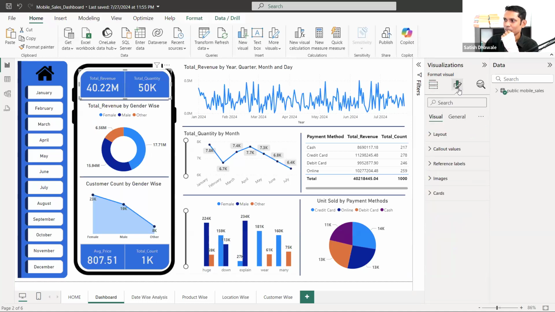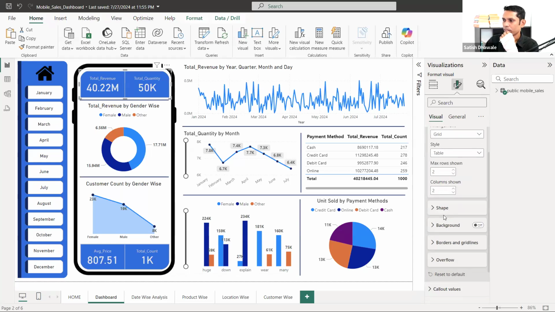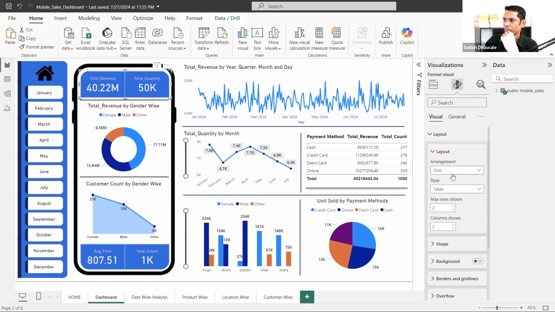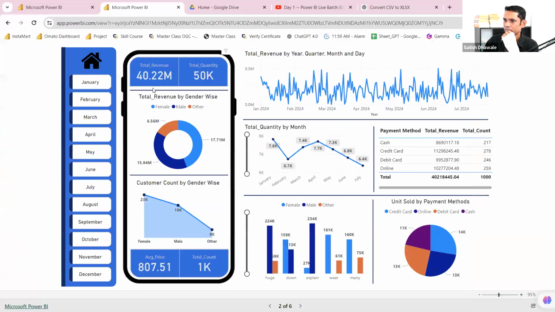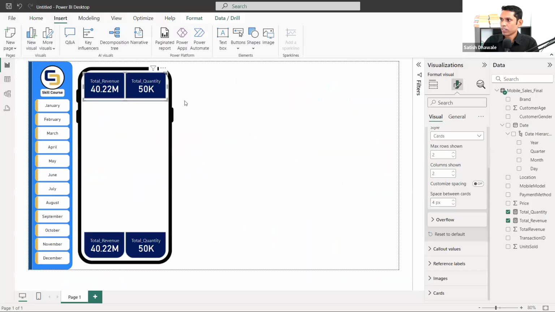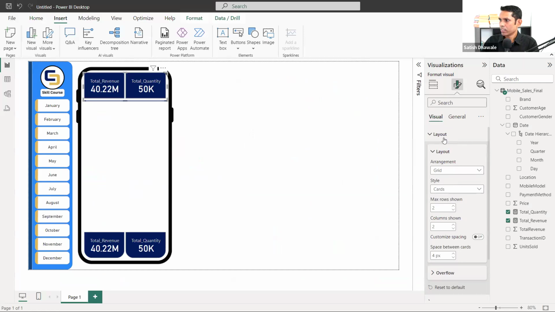And now let's go back here inside the formatting. Inside layout, we are getting this shape option, as we have selected this grid and table. Is it a table, same? Grid and then table. Let me select this one, grid. No, it's not table. Oh, it's table. It should be table actually.